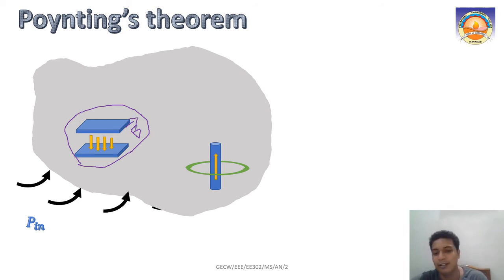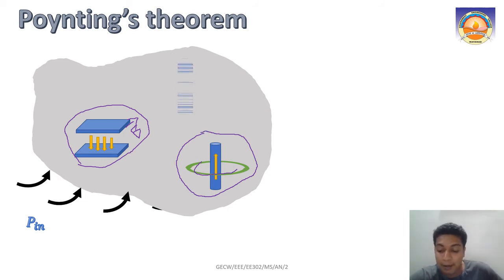Half epsilon E square. Similarly, when you have a conductor carrying current, it will create a magnetic field, and there also you are storing your energy in the magnetic field, right? Now apart from this, whenever this conductor is carrying current, it has some conductivity or resistance, so there will be ohmic loss also. So these are the three ways where your power can go once you get inside this, okay.